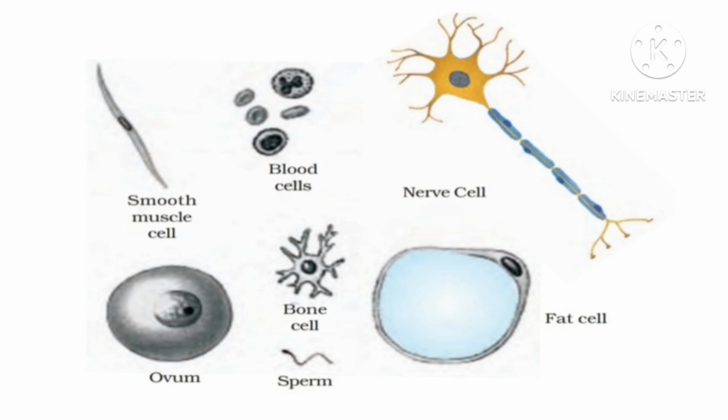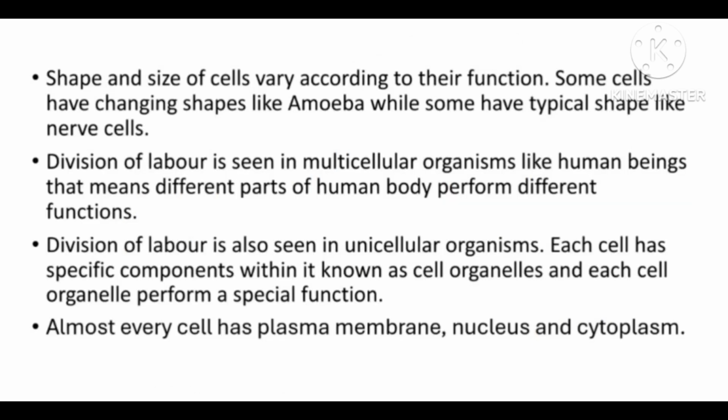Some organisms can have cells of different kinds. This figure shows some cells from the human body like smooth muscle cell, blood cell, nerve cell, fat cell, bone cell. So, different cells have different shapes depending on the function they perform. Shape and size of cells vary according to their function. Some cells have changing shapes like amoeba, while some have typical shape like nerve cells.